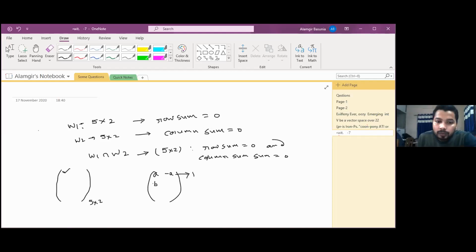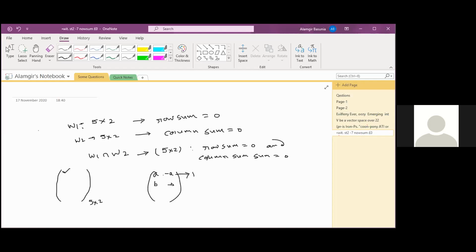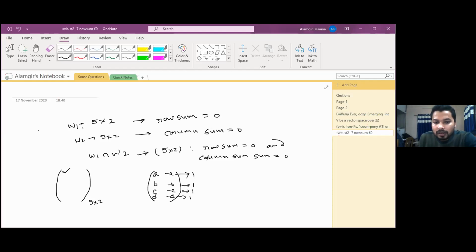And if here is B, here is minus B. Again one element, here C, here minus C. If I choose here D, here minus D, one element, right?